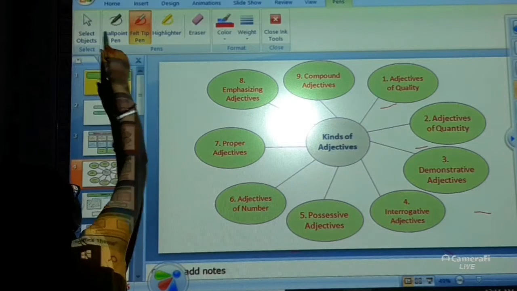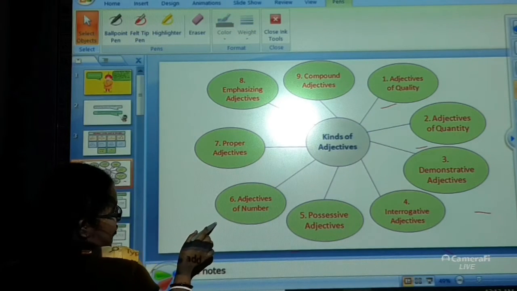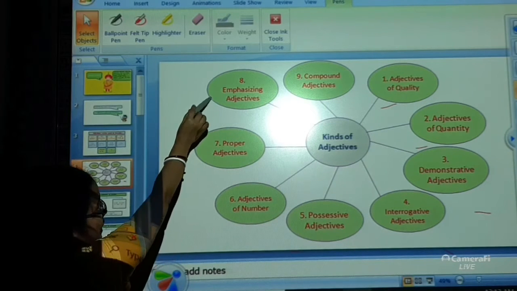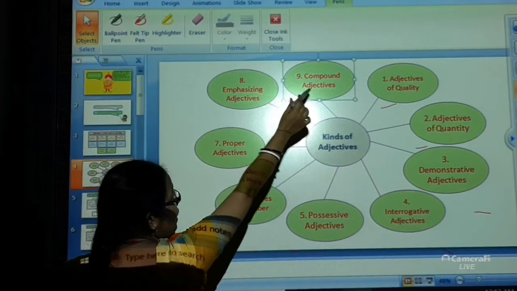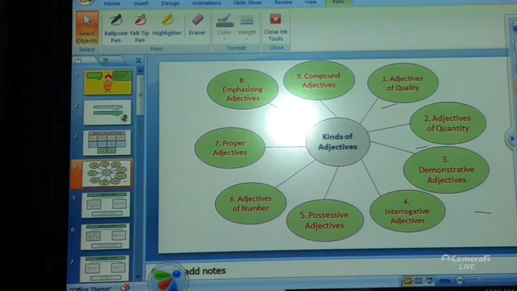After that you have adjective of number, proper adjective, emphasizing adjective and compound adjective. So these are the kinds of adjectives that you have in your book. Now we will move on to the detail of these 9 kinds of adjectives.